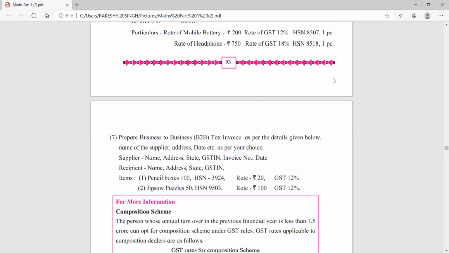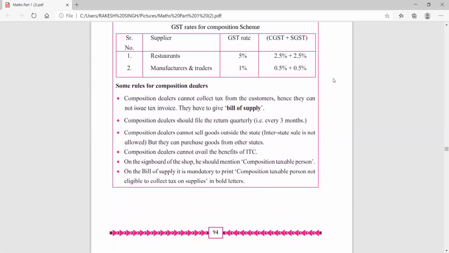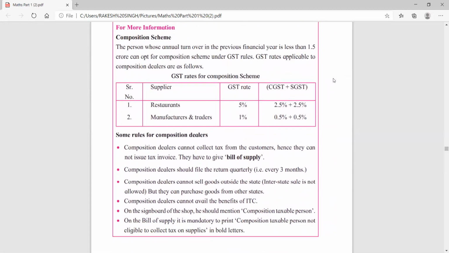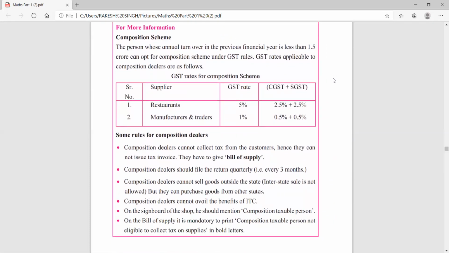Now children, page number 94. Page number 94. See that more information is written. So you cancel that part, only more information. About that more information, question number 7 of exercise 4.2, that sum is there, only that more information is not there.